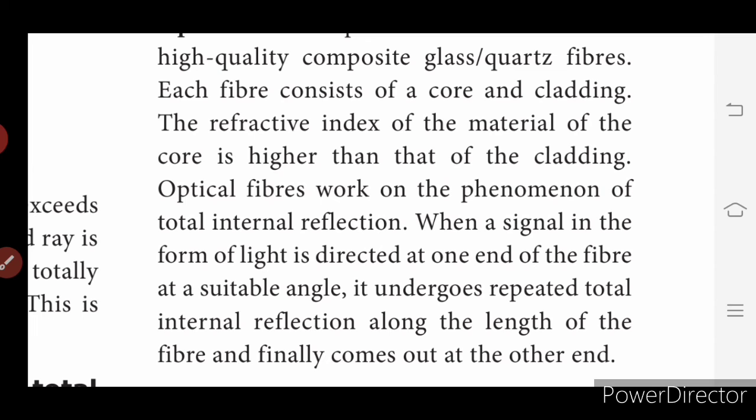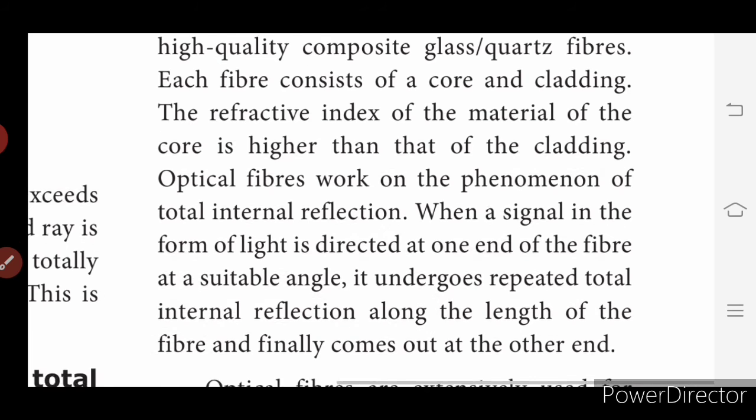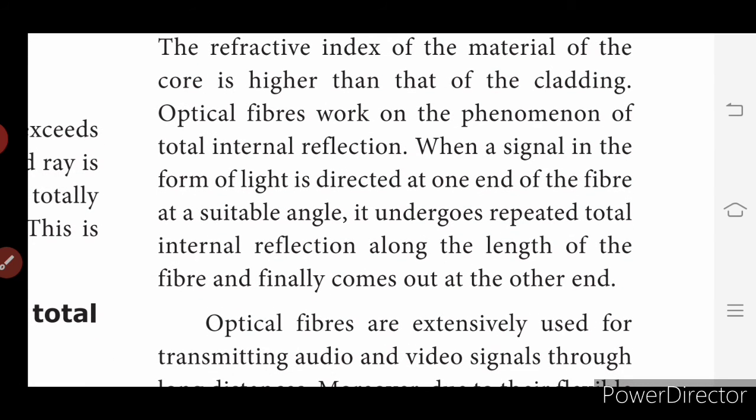When a signal in the form of light is directed at one end of the fiber at a suitable angle, it undergoes repeated total internal reflection along the length of the fiber and finally comes out at the other end. So here the optical fiber is used to pass light signals from one end of the fiber to the other end.